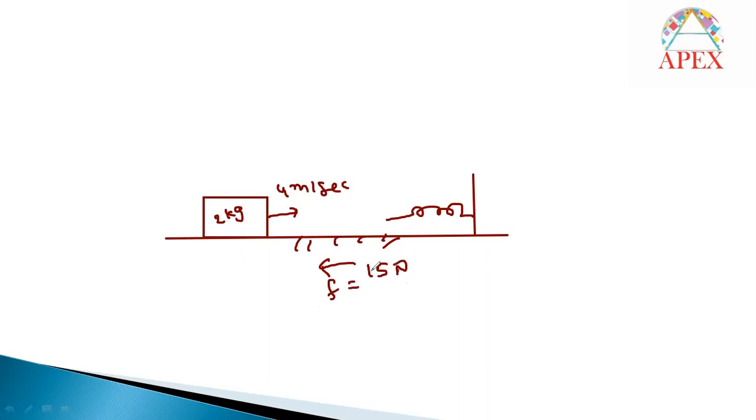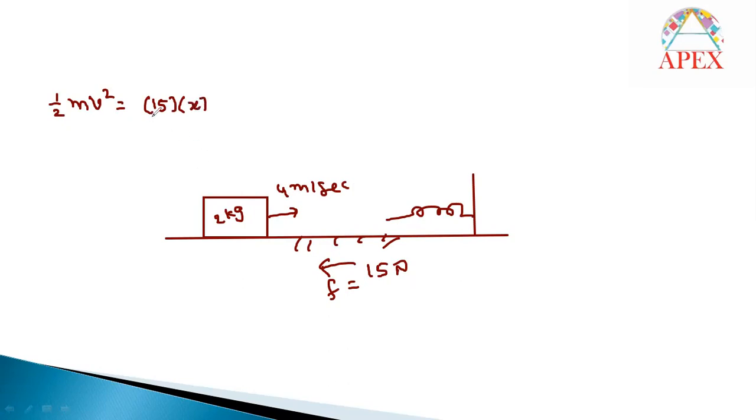In this particular case, what is the total energy given? Let me consider half mv square, that is the energy given here. M is 2 kg, and velocity is 4 meter per second. That will overcome the friction. Work done due to friction is force into displacement. Force is 15 Newtons, and let me consider the spring is compressed by x meters.